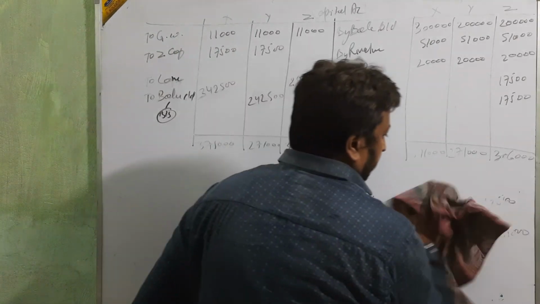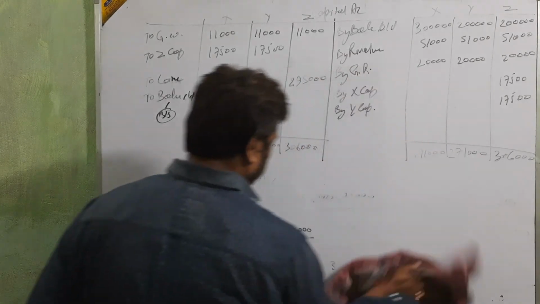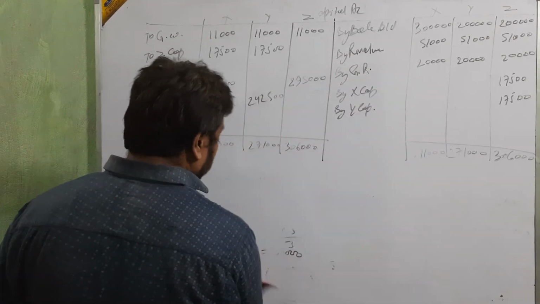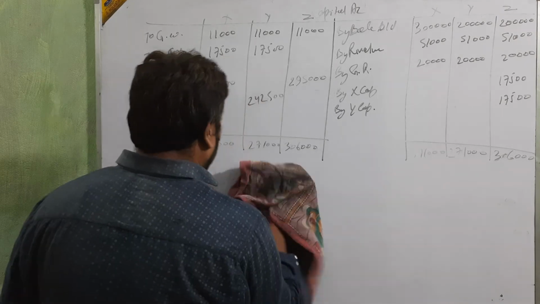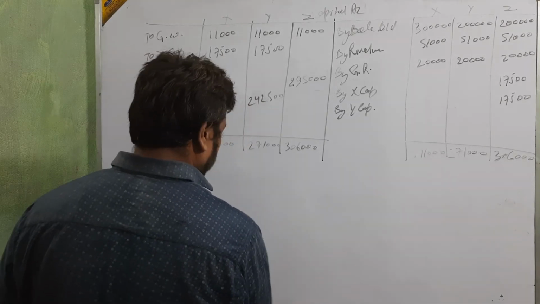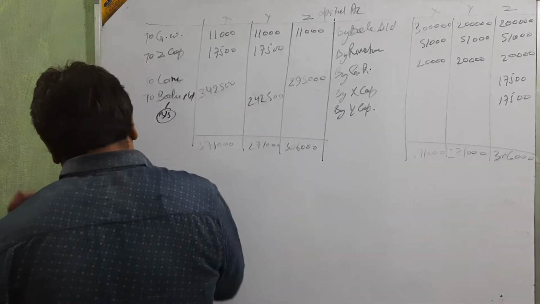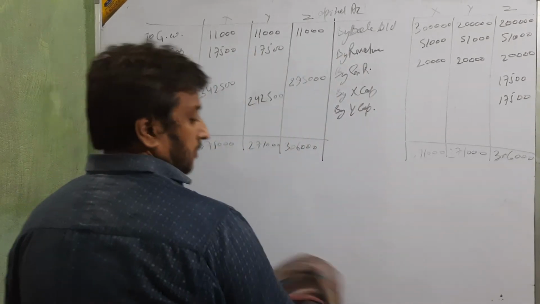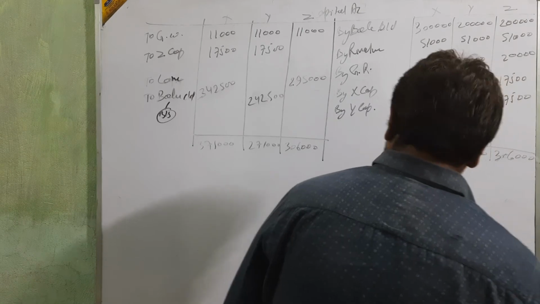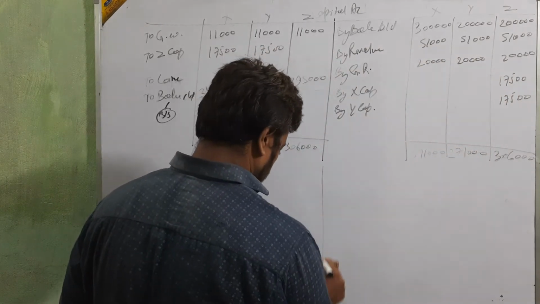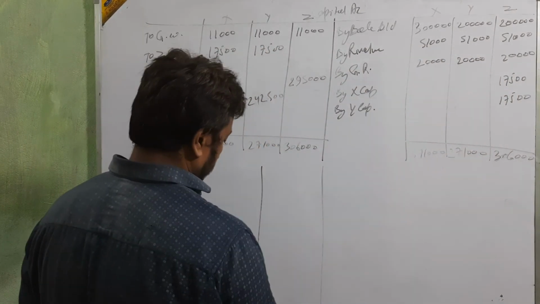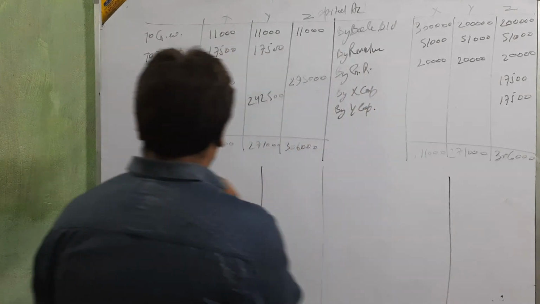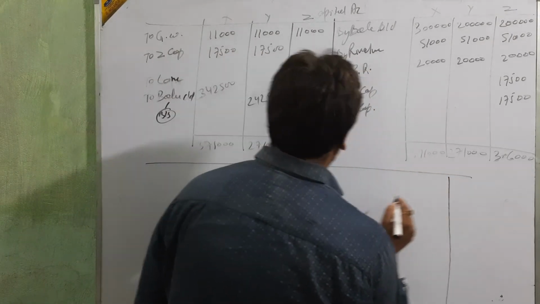Next is the balance sheet. The only new thing is to calculate the goodwill, make the entry, and then post that entry. The other things are the same as what you used in admission; we post the same here.